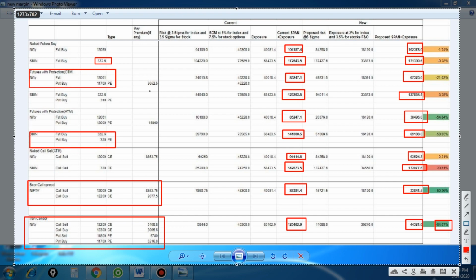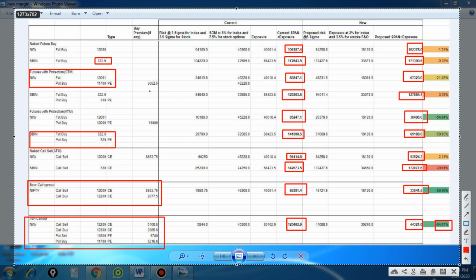So the iron condor, the butterfly strategy, and a lot of hedging strategies, where you sell a call option, sometimes buy a put, and sell at higher strike prices. So there are different types of strategies available, and that kind of strategy is going to give you a major margin benefit.